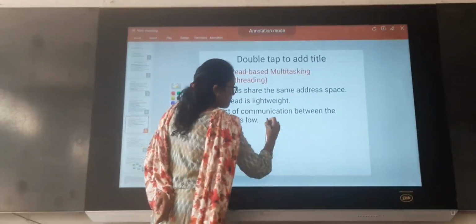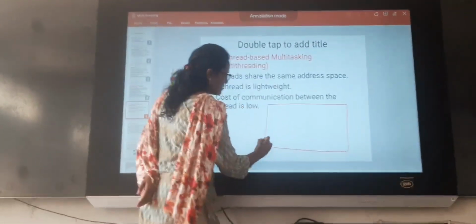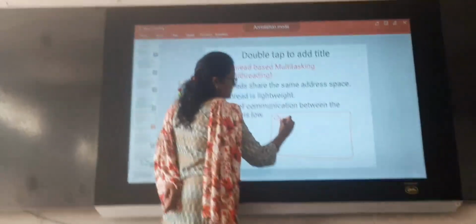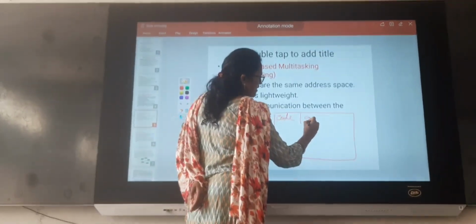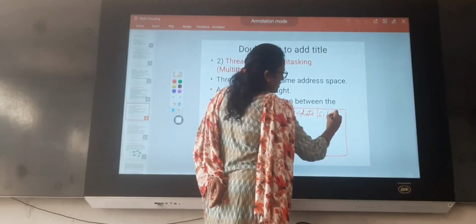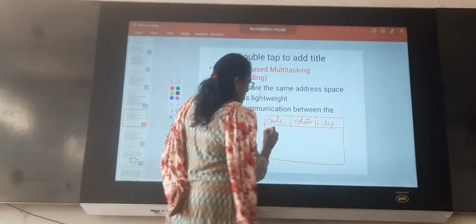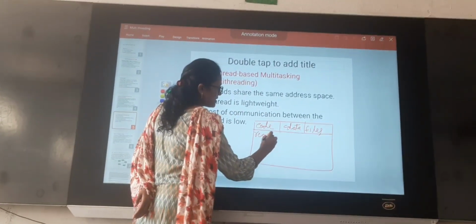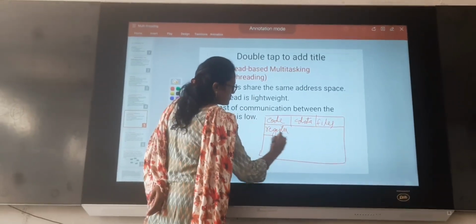Suppose it is thread-based multitasking. This is the code, this is data, this is files, and this is registers and stack.